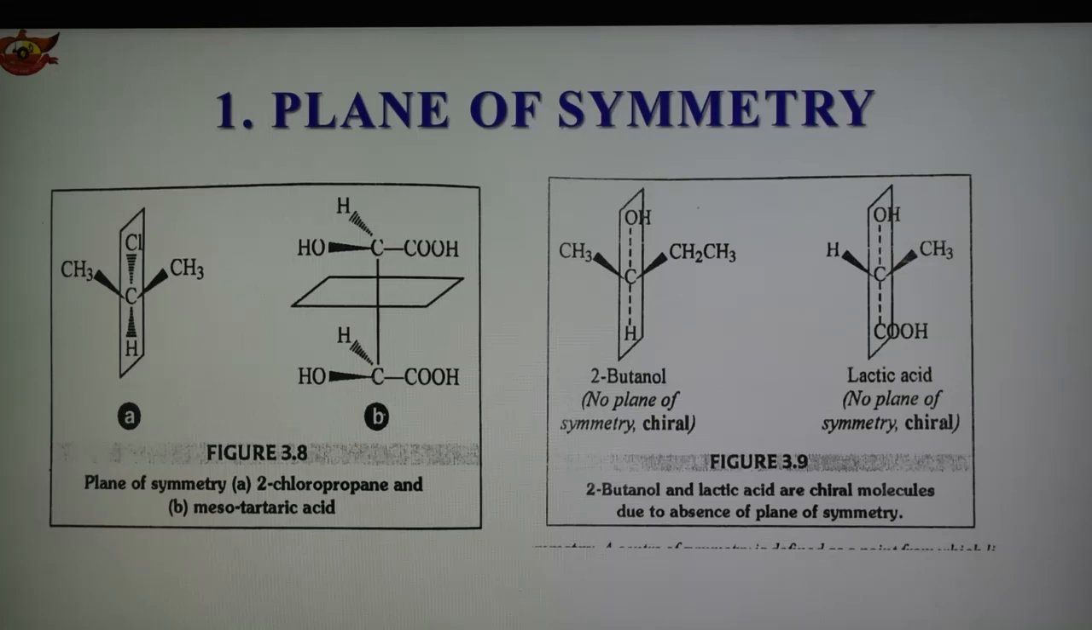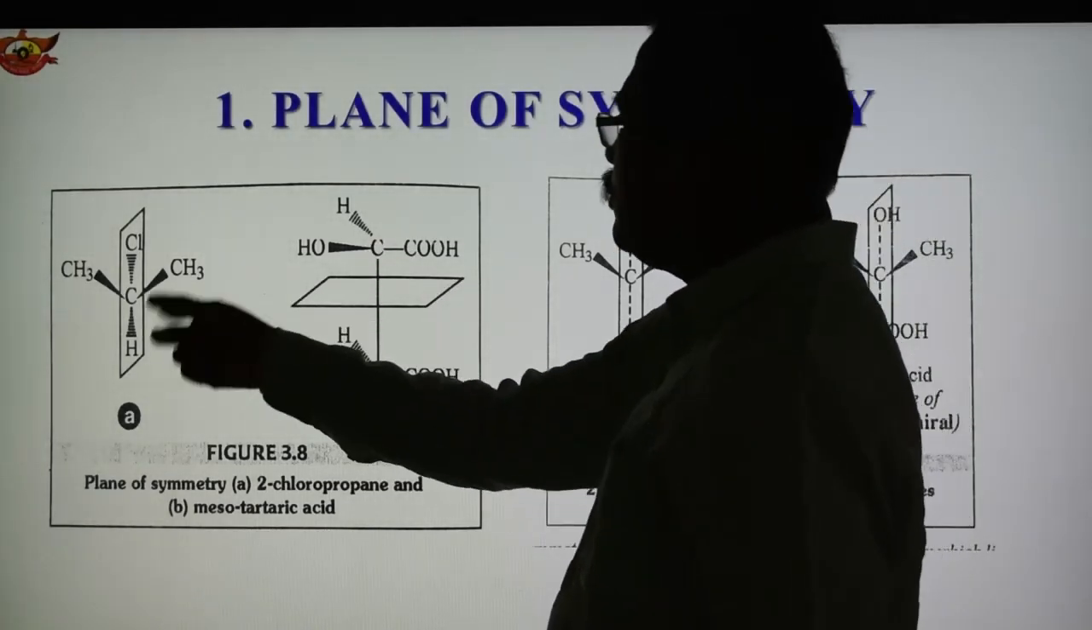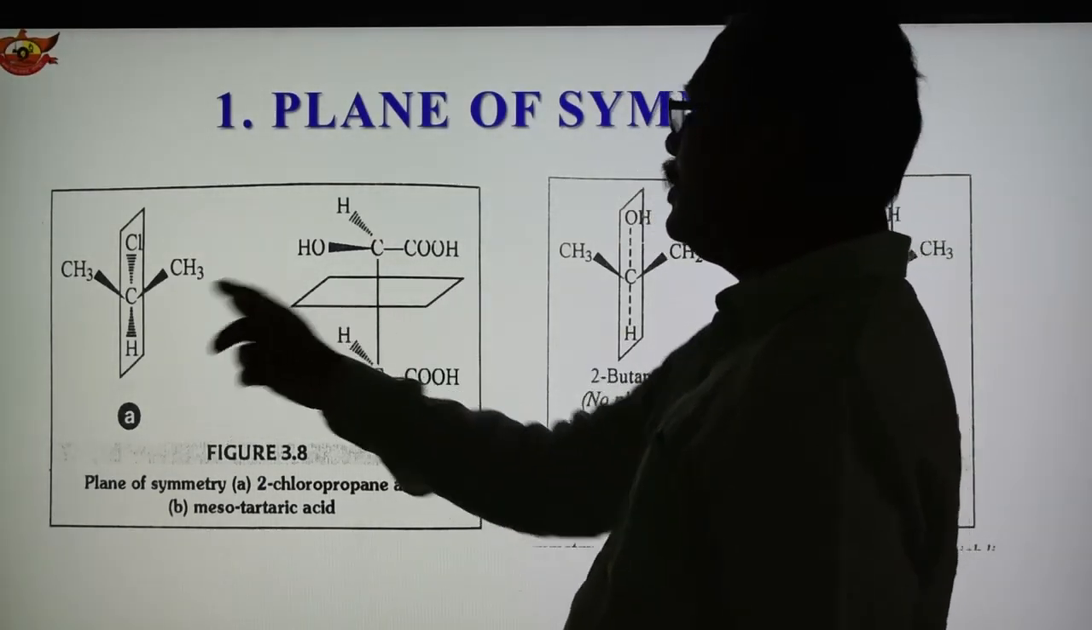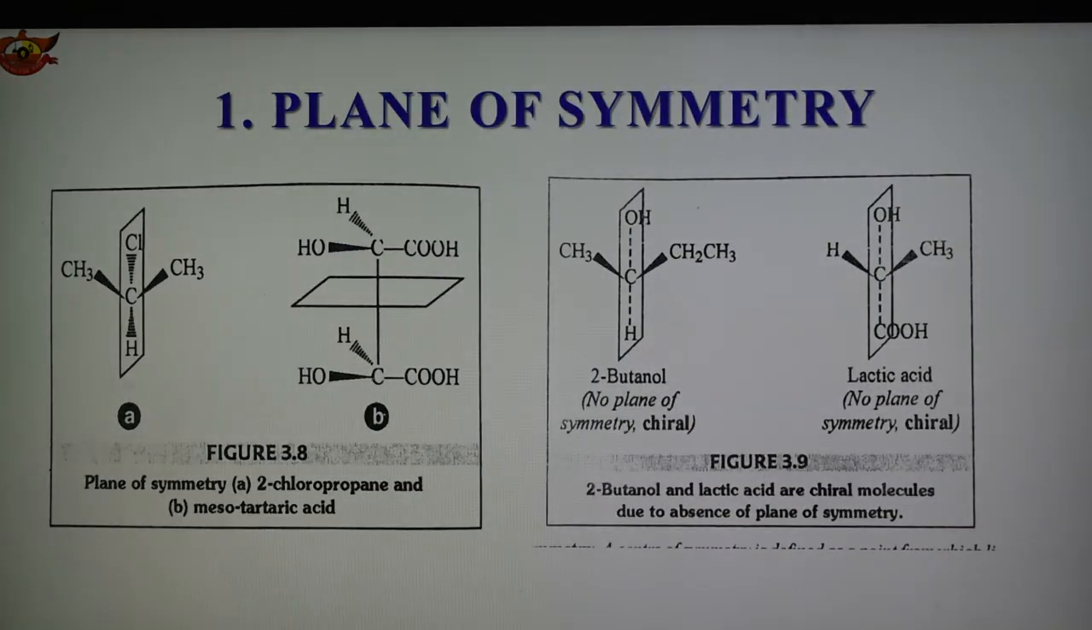So such type of molecules are achiral, so they have a plane of symmetry. This molecule also has a plane of symmetry, therefore they are achiral and therefore they are optically inactive. On the other side, now if you see the other figure on the right side, in that case